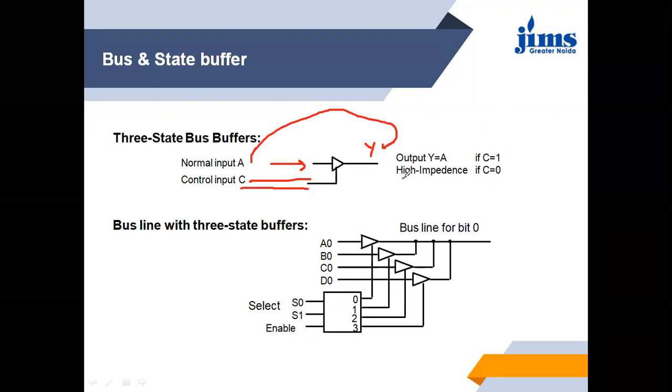Otherwise, it will be in the high impedance state, which means this bus will not work when it is in the high impedance state.